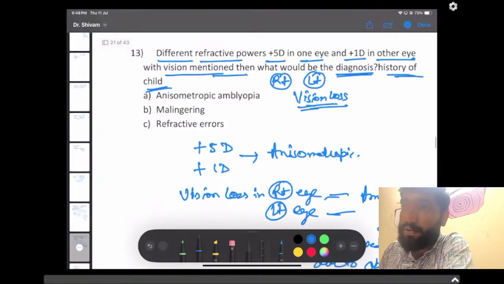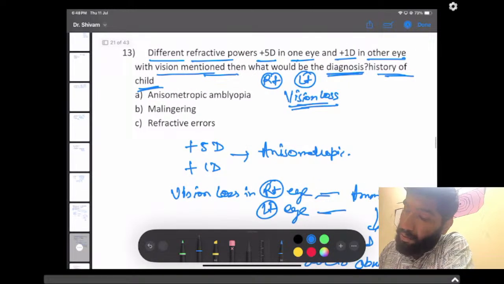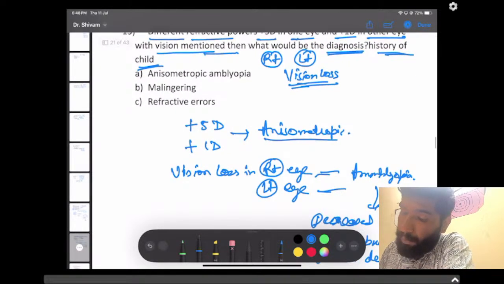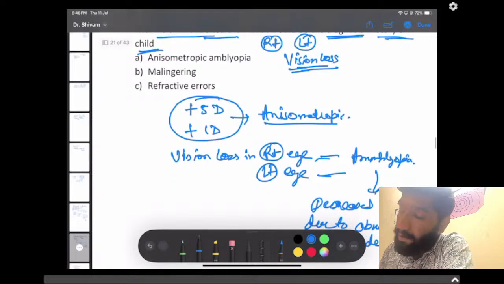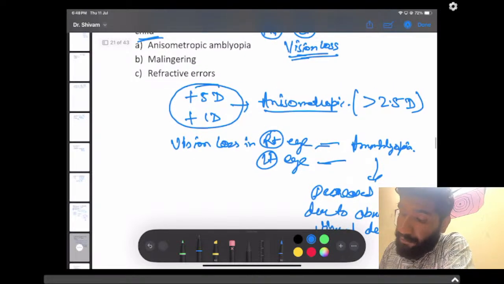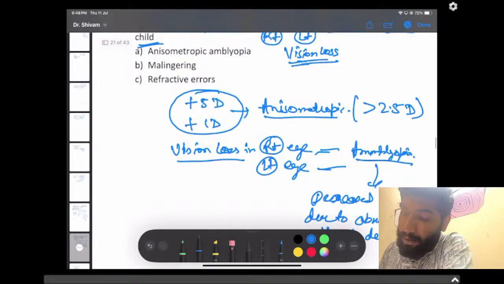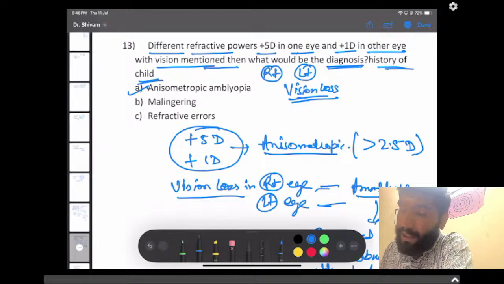Okay, let's do this question. As we all know, it is anisometropic because of the +5 diopter and +1 diopter, because if the difference is greater than 0.5 diopter, it has to be anisometropic. And as the vision loss was mentioned, it has to be amblyopia. So the answer should be anisometropic amblyopia.